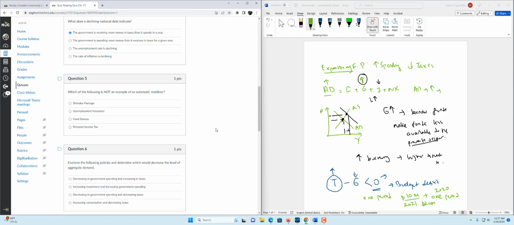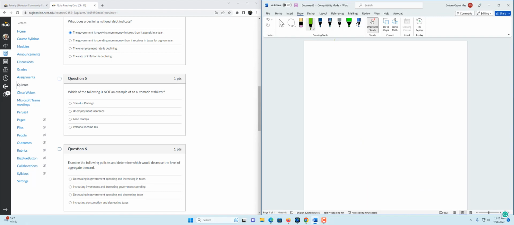Question 5. Which of the following is not an example of automatic stabilizers? So we have two types of fiscal policy. One is discretionary fiscal policy and the other one is automatic stabilizers. Discretionary fiscal policy requires government to enact a new policy. For instance, stimulus checks that we received during COVID-19 are a discretionary fiscal policy. It's not something that happened automatically because we were in a recession.